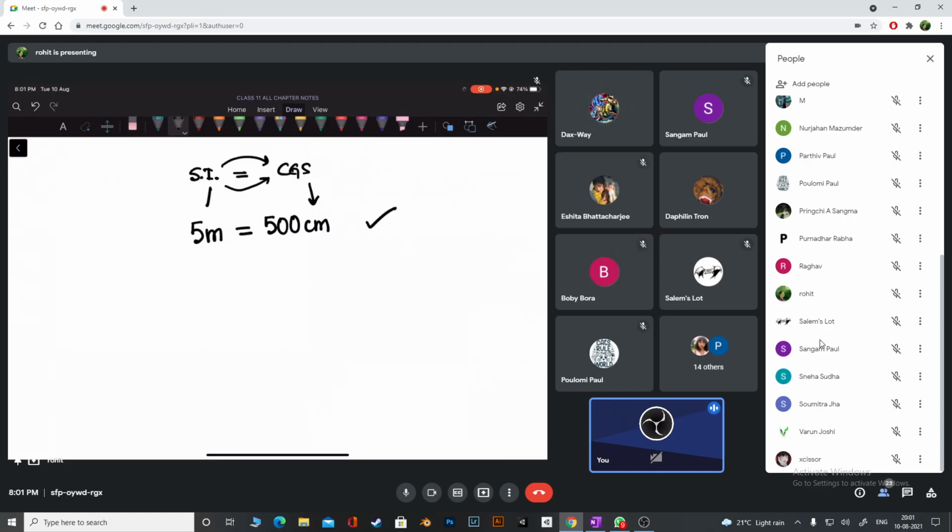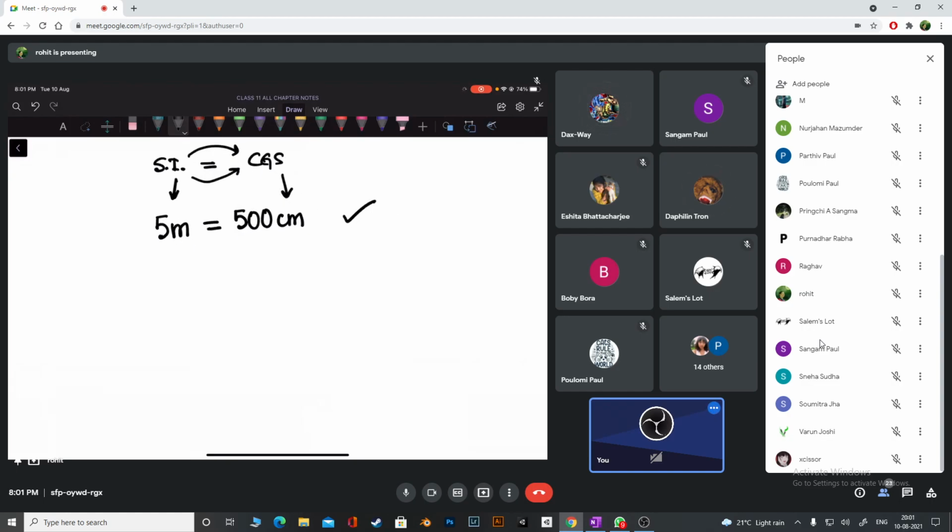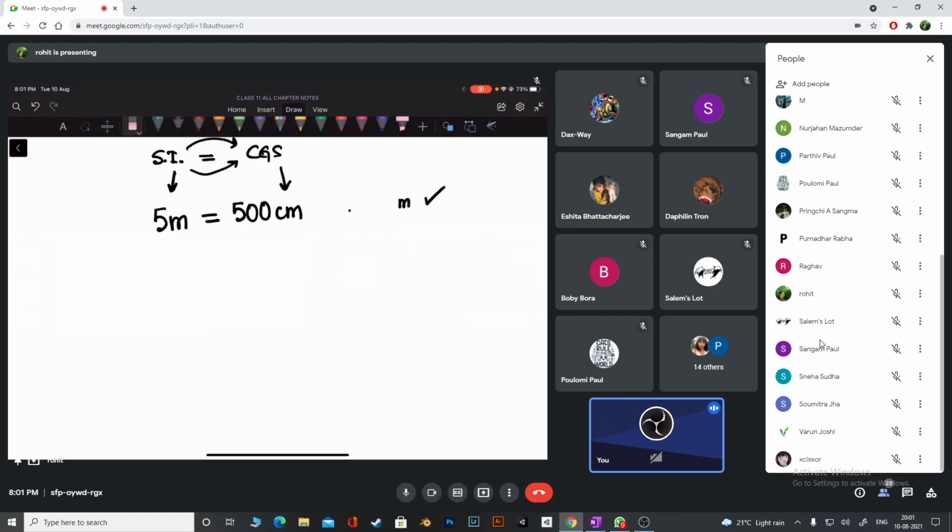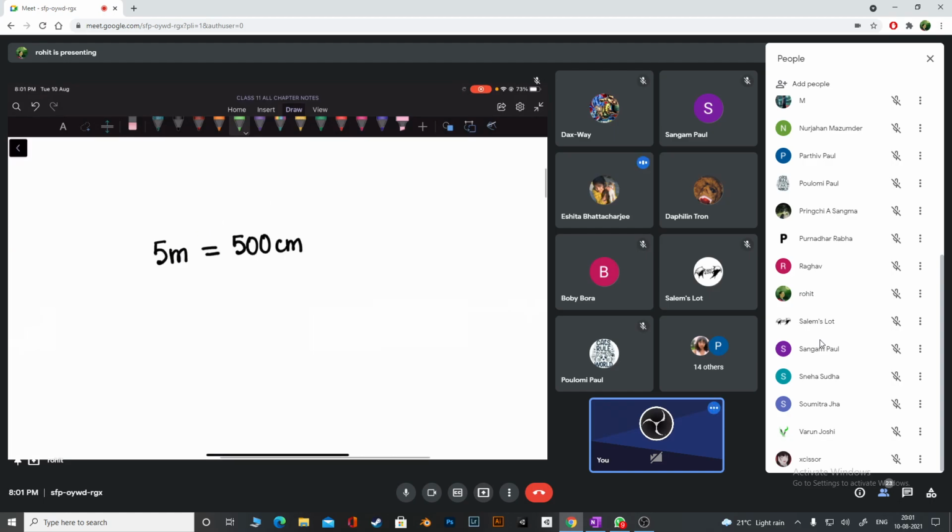Let's try to understand. What else can we have here? Instead of 500 centimeters, you will also agree I can write 5000 millimeters. That is also correct, right? Yes, sir. Now check. I'll just use these two. Can I say that this is a measurement of length? So this is, let's say, L equals 5 meters, or 500 centimeters. They are both the same. They look different, but they are the same.